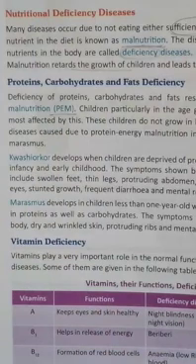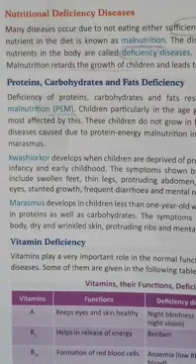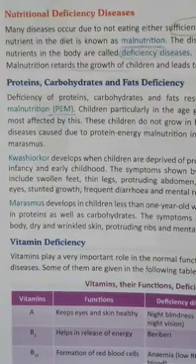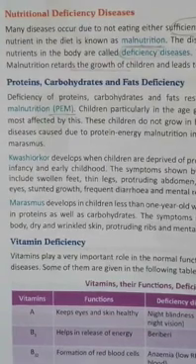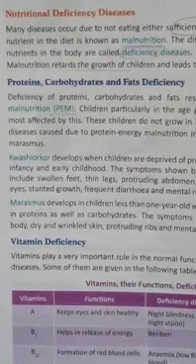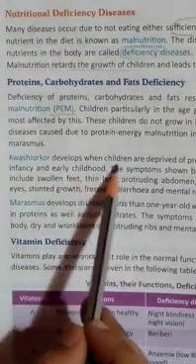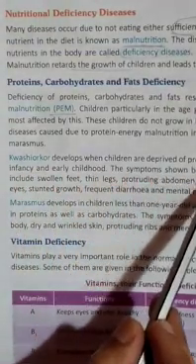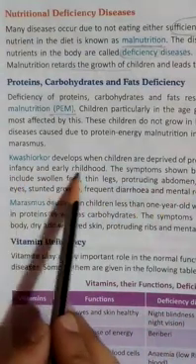But this PEM generally affects children up to the age of 5 years. Such children do not have good height or good weight. For example, kwashiorkor and marasmus are two protein energy malnutrition diseases. Now what is kwashiorkor? Kwashiorkor develops when children are deprived of proteins in the diet during infancy and early childhood.